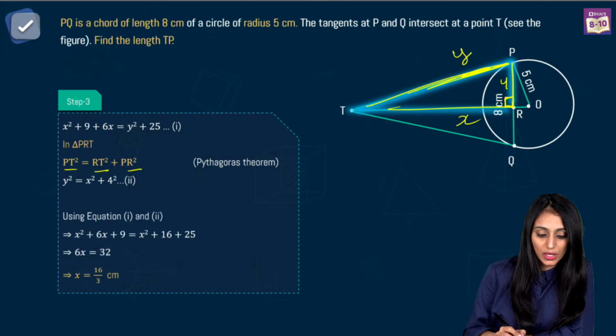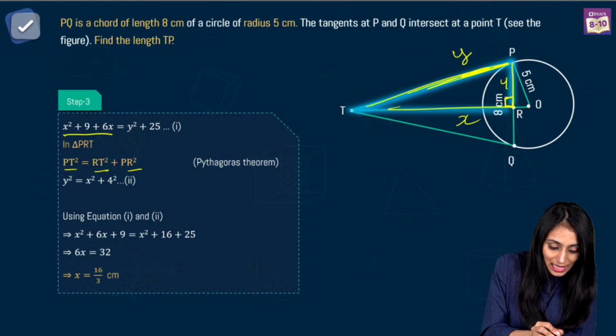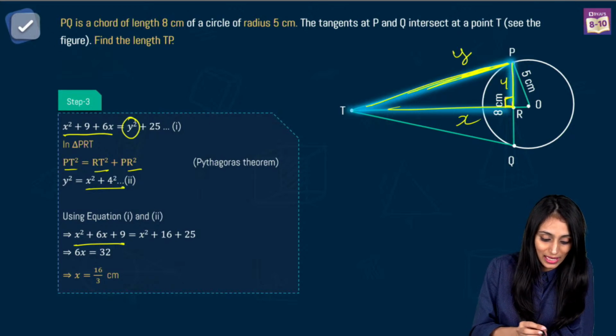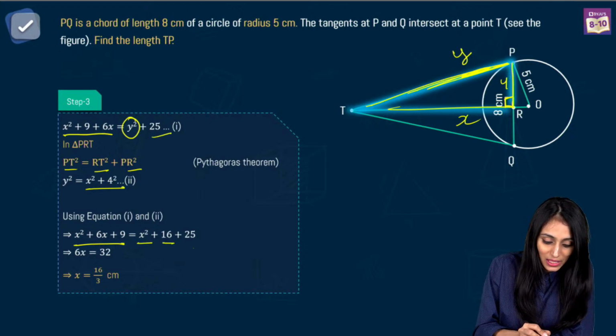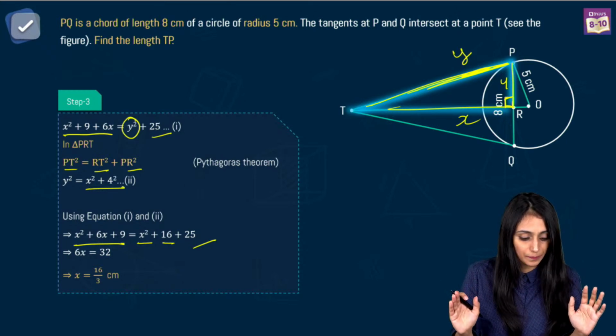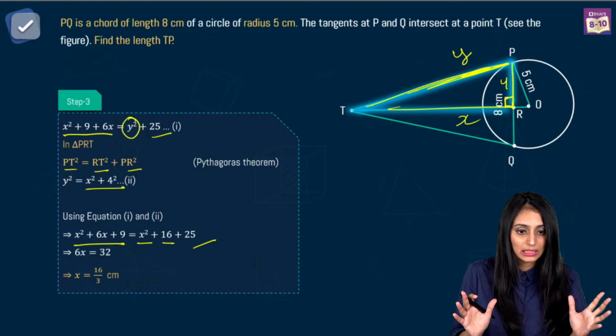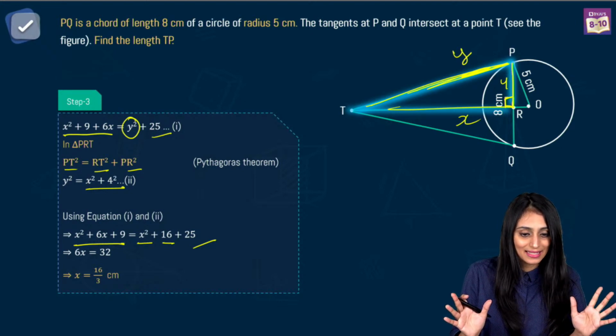So using these two equations, what I can say is that here we have X square plus 9 plus 6X. What is Y square? Y square is X square plus 4 square. That means X square plus 16 plus 25. I'm using these two equations only. I hope this is clear to everyone. Yes? How we are using these two equations? Quickly, give me thumbs up, smileys, if you have understood this.